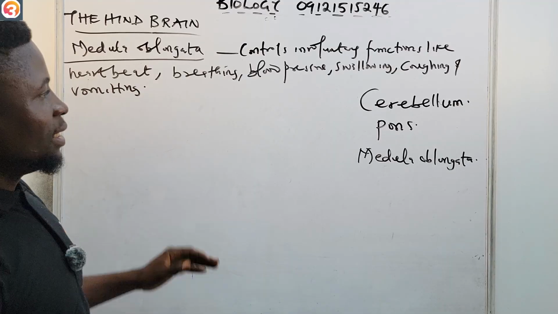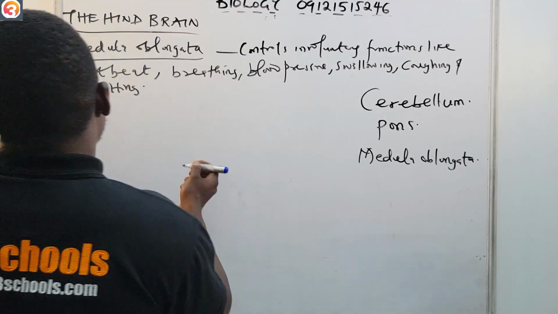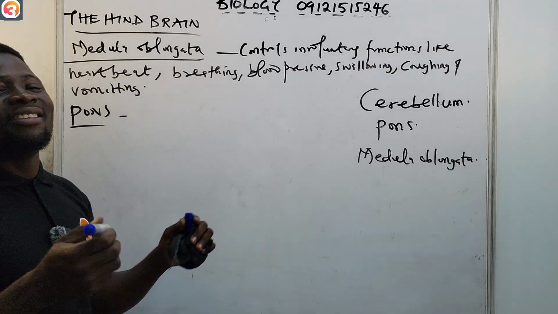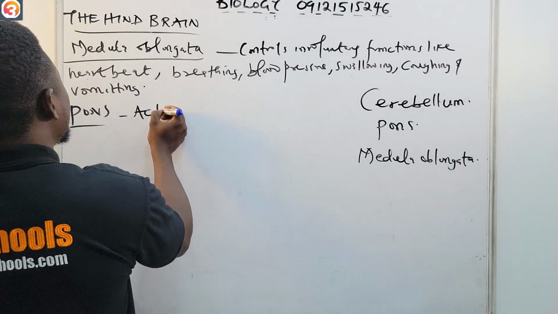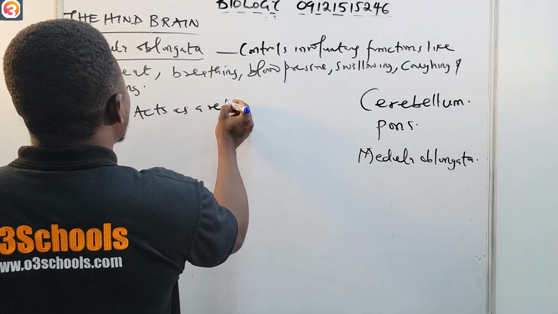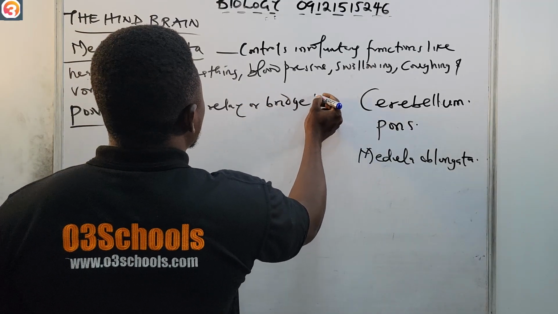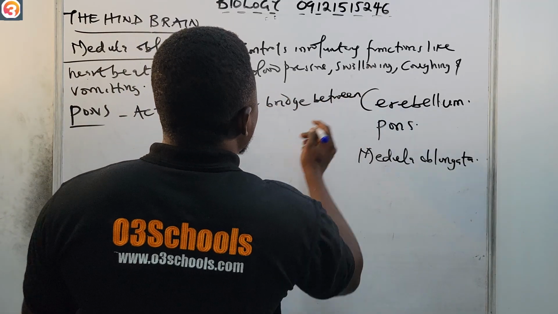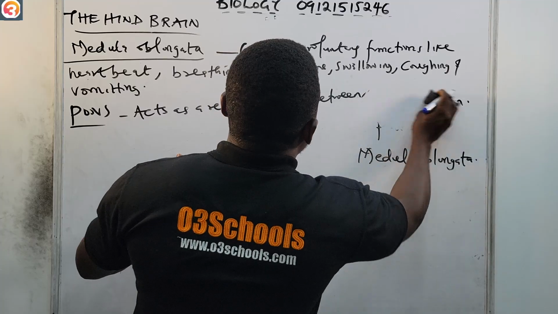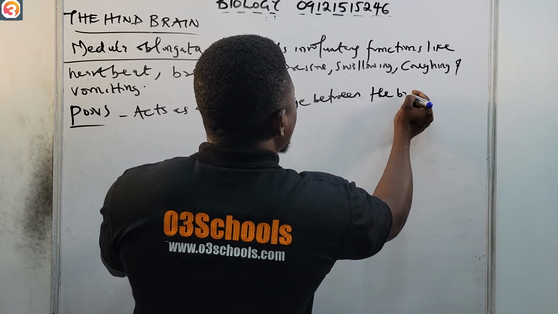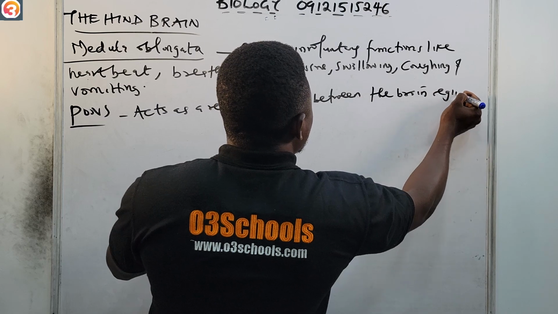So swallowing, coughing, and vomiting. Now let us look at the pons. The pons acts as a relay or bridge between the brain regions.